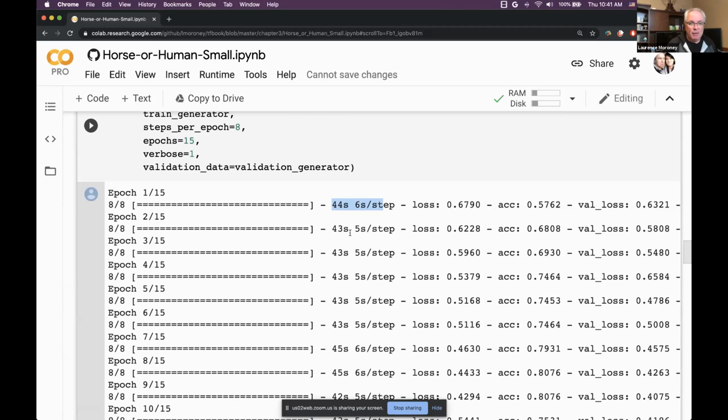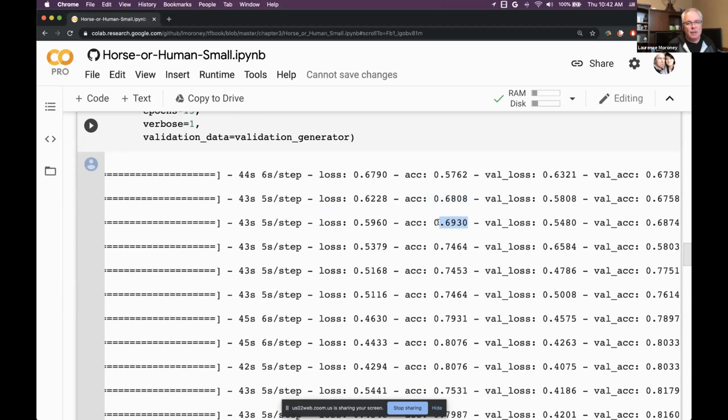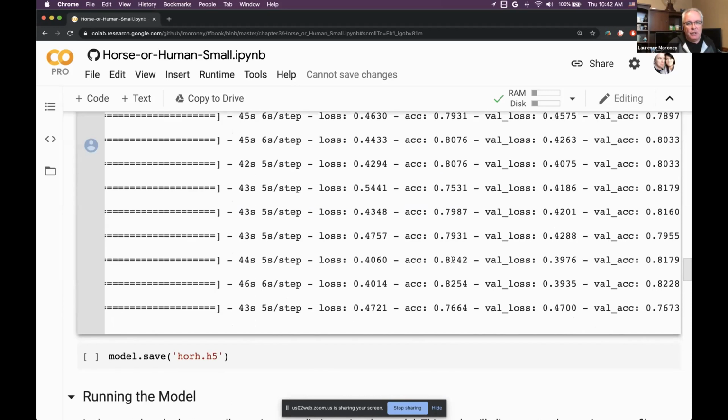As you imagine, it's not going to be a very accurate model. Often you're going to have much more complex models than this that train for much longer to get a highly accurate result. But if we look here, the first guess that it made, as it tried to figure out which filters were for humans and which were for horses, got it right 57% of the time. Remember, 50% would be a coin flip because there's only two classes. So my initial guess was pretty good. I then optimized and guessed again. It went up to 68%. I optimized and guessed again, and it went up to 69%. After 15 iterations, it was getting up to like 82, 83%. It ended up on 76%, so right about 3/4 of the time.